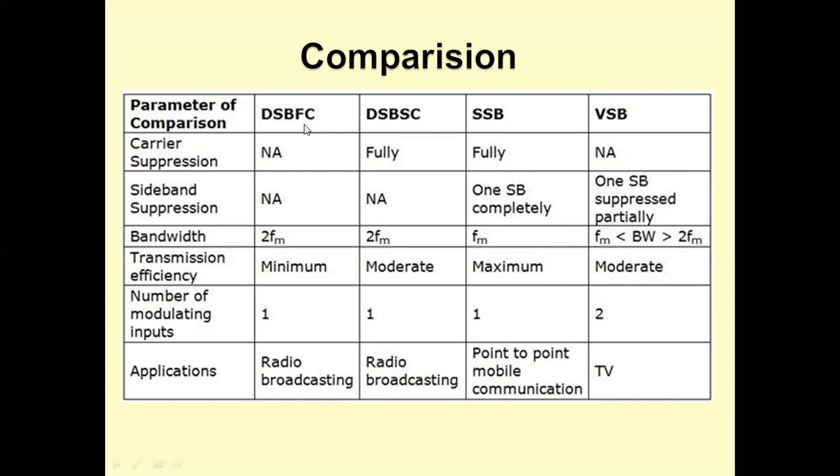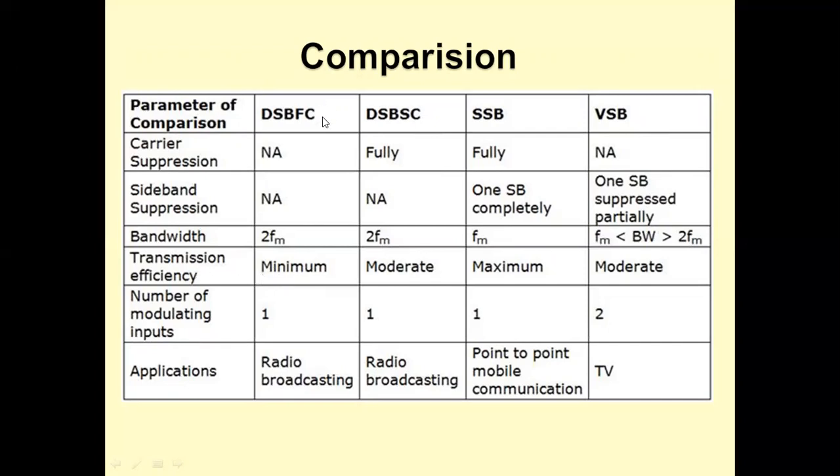Bandwidth requirement of AM is 2 times the message signal frequency because of 2 sideband transmission. DSBSC also requires 2 fm. SSB requires only 1 sideband and its bandwidth is equal to the highest frequency present in the message signal. VSB bandwidth is higher than the message bandwidth. VSB bandwidth is higher than the bandwidth requirement of SSB, but less than the bandwidth requirement of DSBSC.